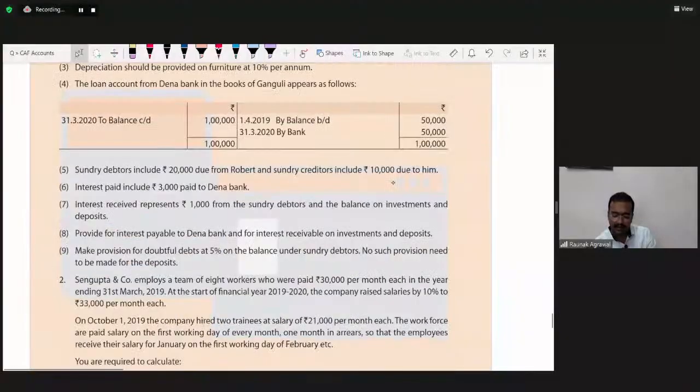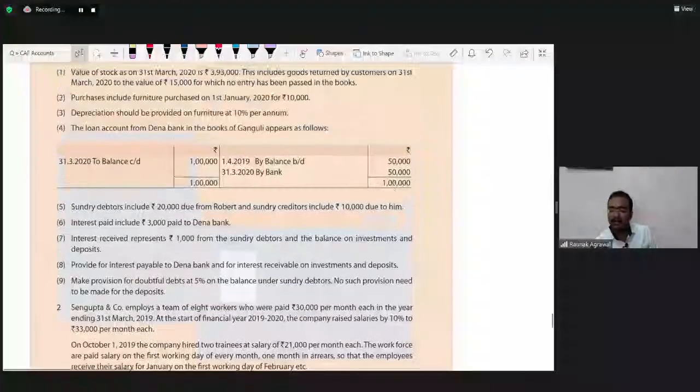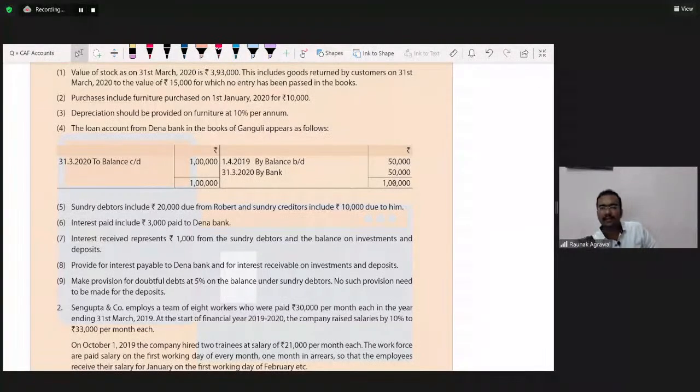If even after trying you are unable to solve, then I am there. Garvit, it is not necessary that we should always write drawings. It was reduced. It itself means that it was treated as drawings. We had reduced the figure of insurance.